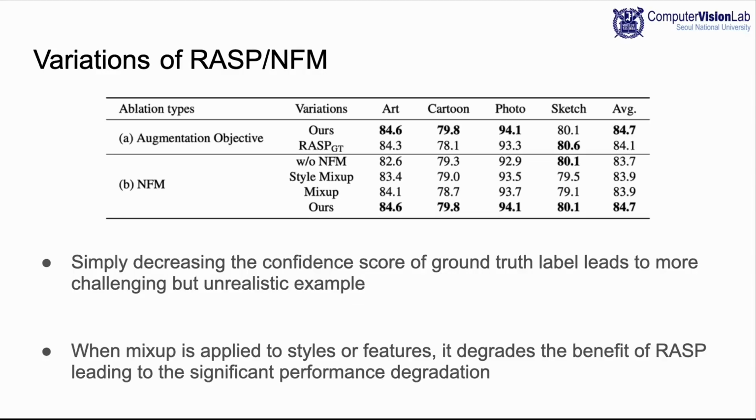We also tested various options related to the NFM module. When mixup is applied to styles or features instead of normalized features, classification accuracy significantly drops. This is partly because the variations of our mixup strategy fail to benefit from the novel style generation capability of RASP. When NFM is not employed, the accuracy of easy target domains, including art and photo, is significantly degraded. These results support our argument that NFM maintains the knowledge learned from the source domains.